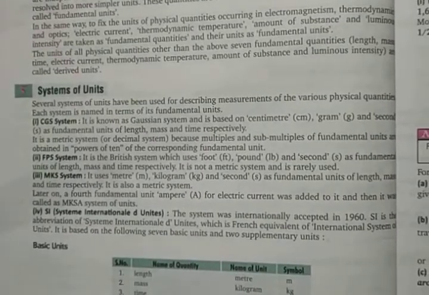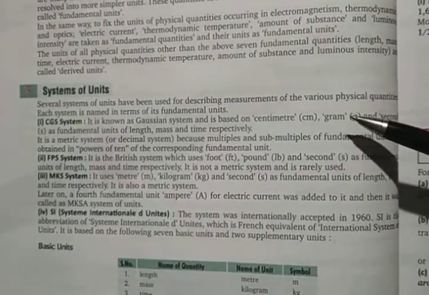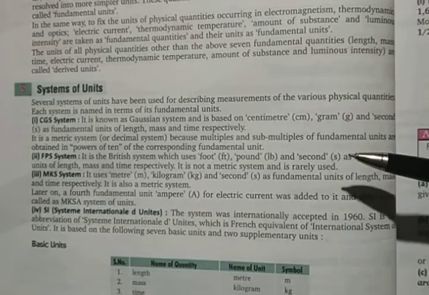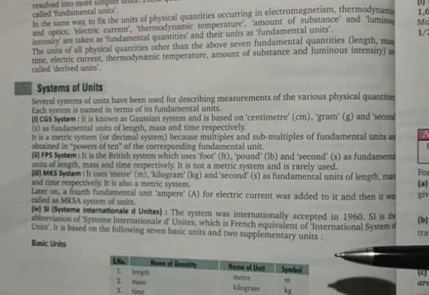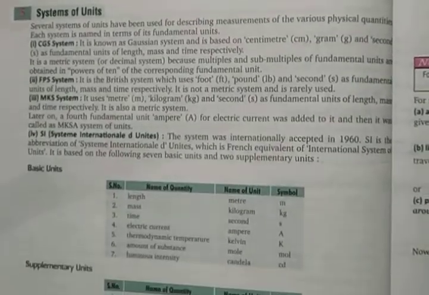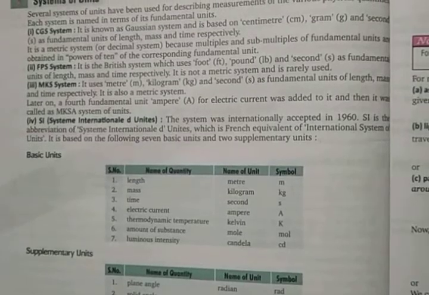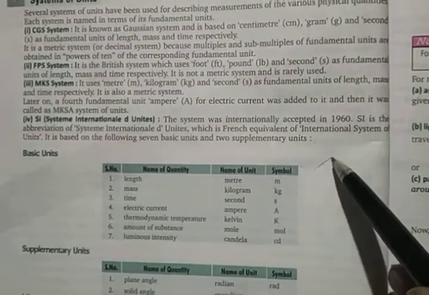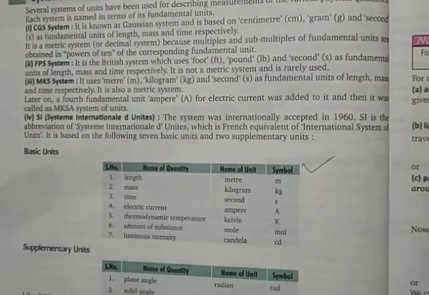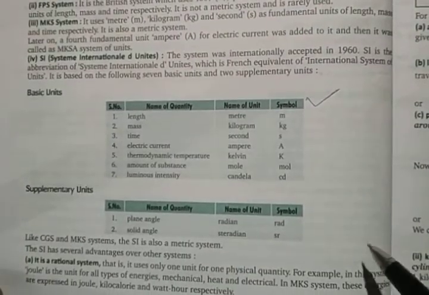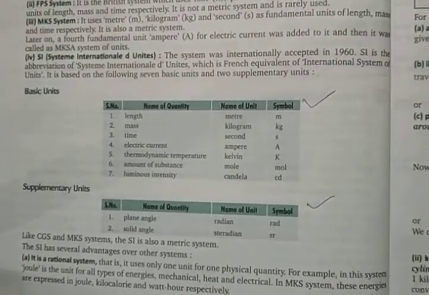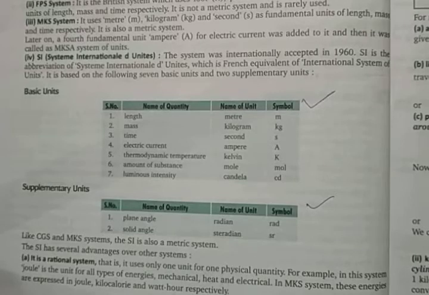We all know this one. It is just a review of what you already know: CGS system, FPS system, MKS system, and SI units. This SI unit table is something that you should know, so please make sure that you know this table properly. And also the supplementary units. There are two units: plane angle and solid angle.